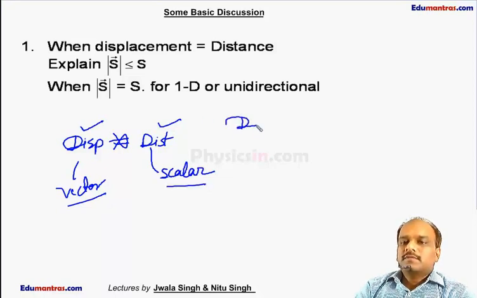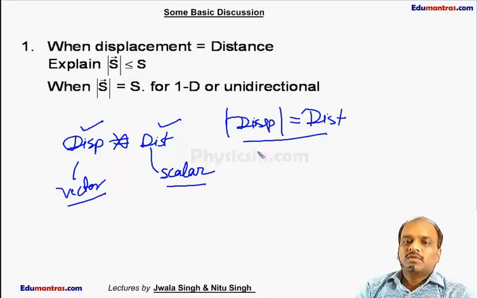The magnitude of displacement may be equal to distance only when the particle is moving in a straight line and the direction of motion is not going to change. That is called unidirectional motion.